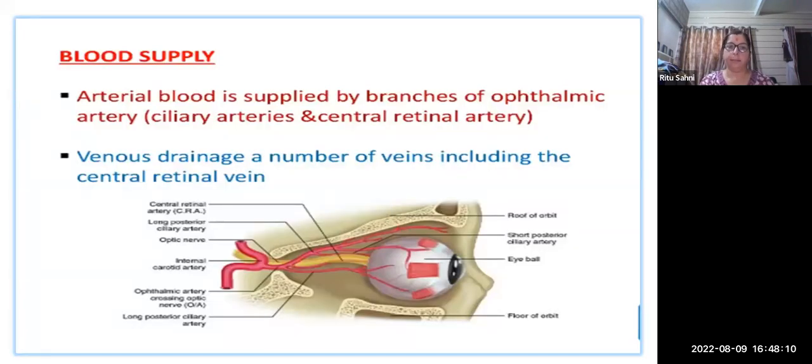This is the blood supply: arterial blood is supplied by branches of the ophthalmic artery, the ciliary arteries, and the central retinal artery. Venous drainage is through a number of veins, including the central retinal vein. So this is all a very important part of the eye, including the structures that supply the blood and the venous system.